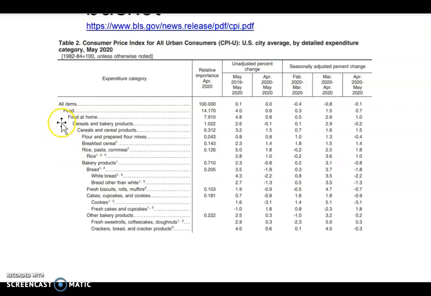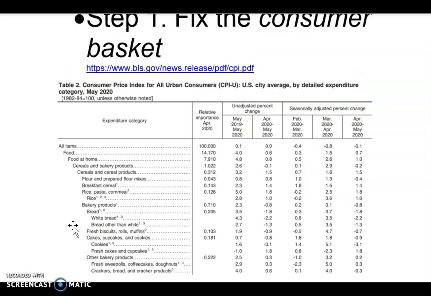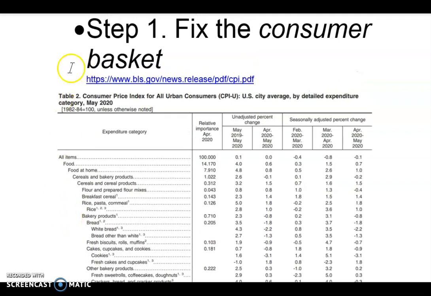Food can be food at home and food away from home. Under the category of food at home, there are cereals and breakfast products, and then they are broken down into very, very detailed items. These are the goods and services that have been placed into the consumer basket.